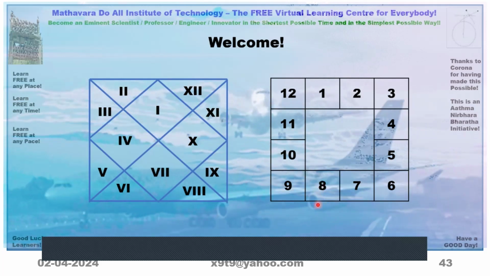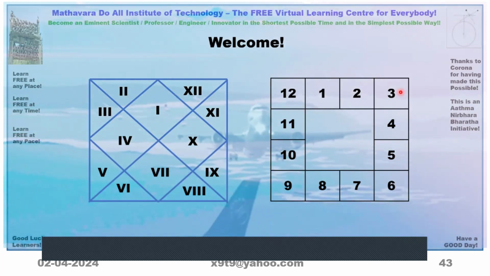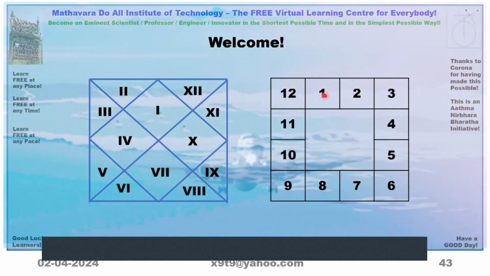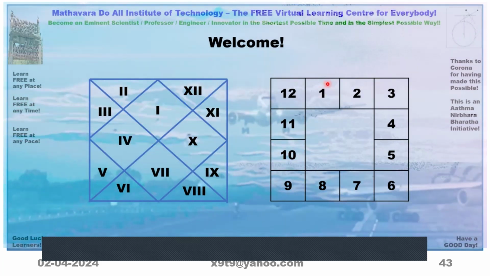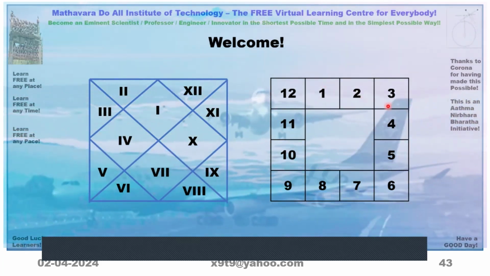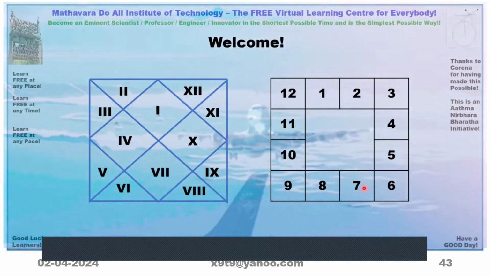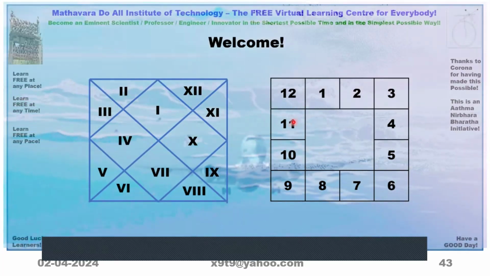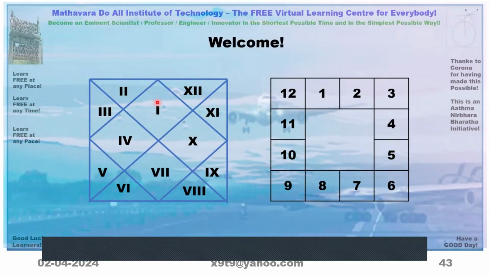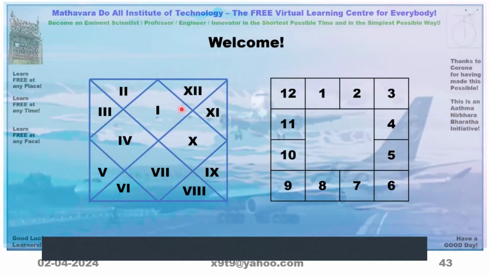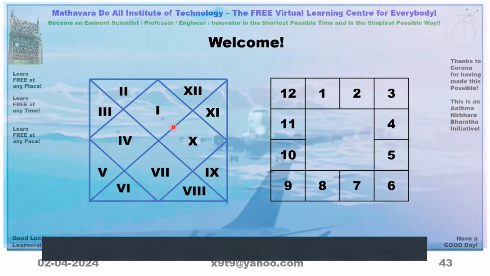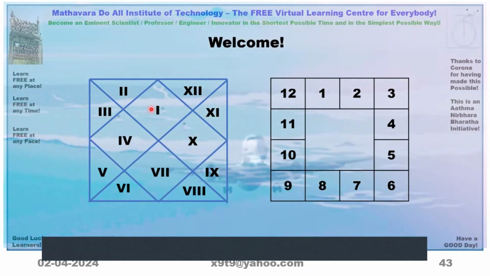So here, if you write 1, 2, 3 like this, we are indirectly writing the names of the Rashis or signs: Aries, Taurus, Gemini, Cancer, Leo, Virgo, Libra, Scorpio, Sagittarius, Capricorn, Aquarius, Pisces. But here, we cannot tell what this one is. It is Aries or Taurus, Gemini, Cancer, we cannot tell.